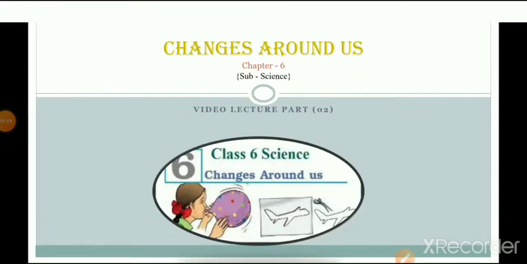So as you all know, in science we are doing our chapter number 6 from our NCERT book by the name Changes Around Us. In our previous video we talked about what changes are and how many types of changes there are. In this video, children, we will be discussing two specific types of changes, that is reversible and irreversible changes, and physical and chemical changes. We will be discussing these four changes in detail in this particular video.